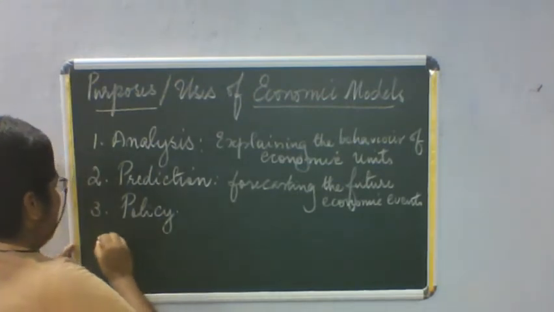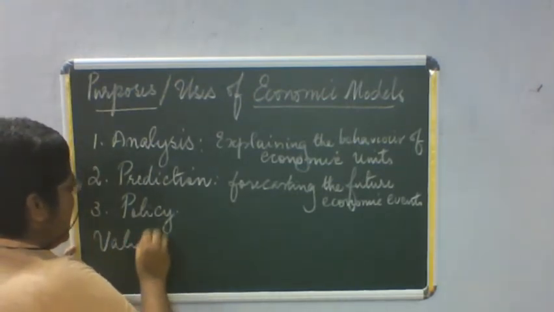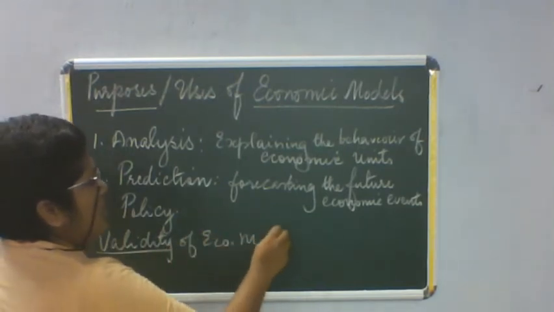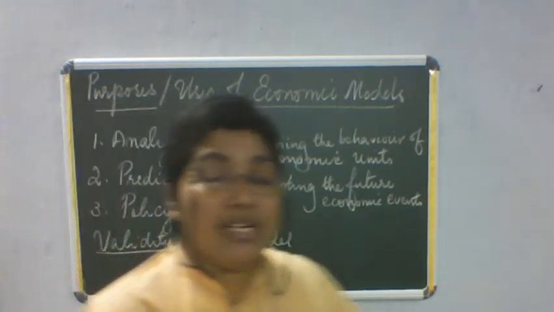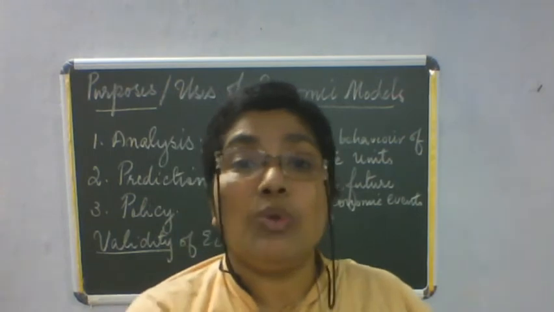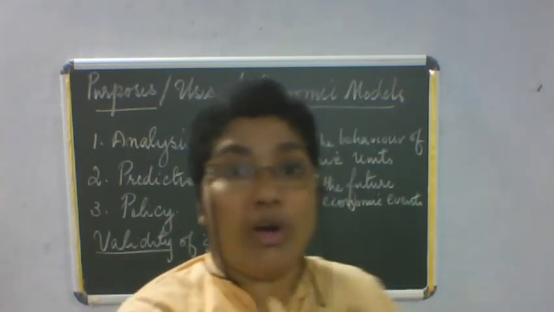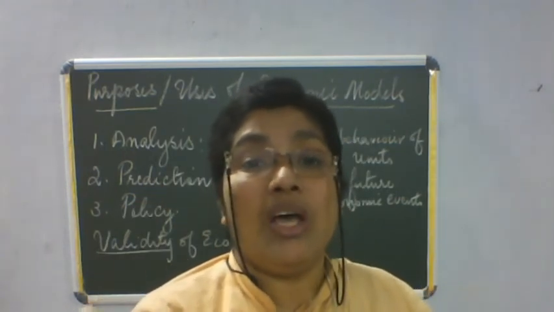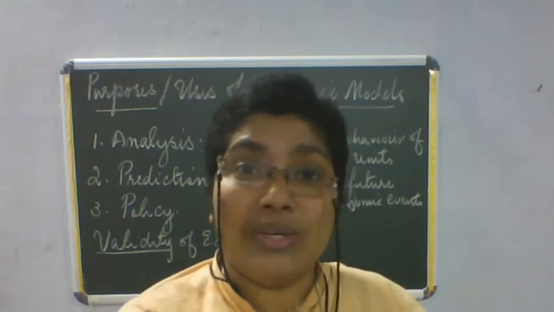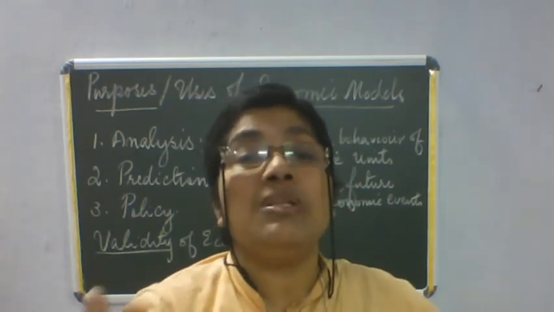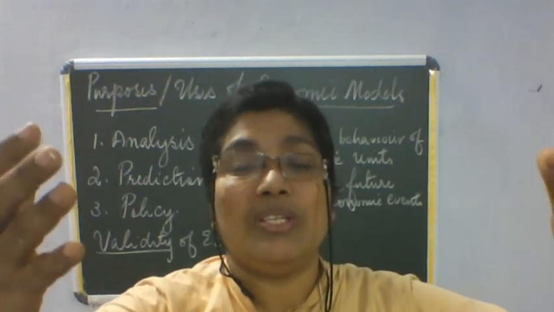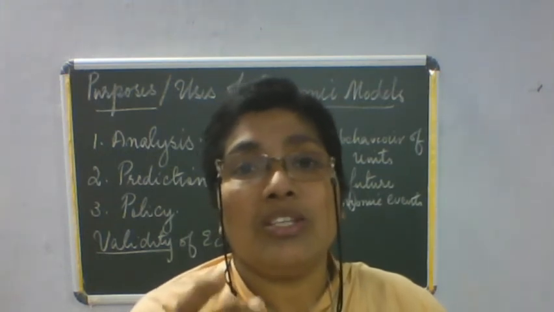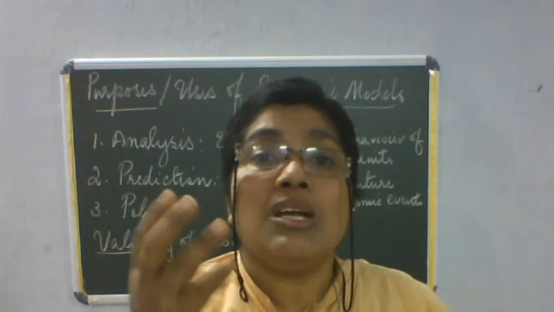Now, how are you going to judge the validity of an economic model, whether the model is good or bad? We are going to judge by looking into its predictive power, which we have already explained, then the consistency and realism of its assumptions, how consistent and realistic its assumptions are, and its generality. Generality means how far it is applicable to the situation. And its simplicity: a model must always be simple. So these are the criteria used to judge whether an economic model is valid, whether it is good or not.